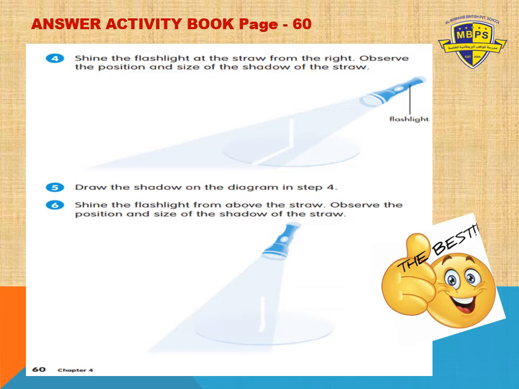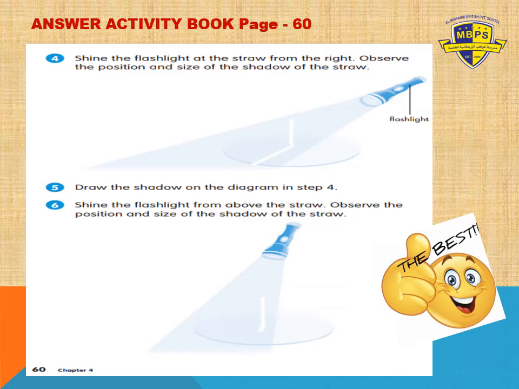Then in step 6, shine the flashlight from above the straw. When you just saw it from above, what happened? Who will tell me, when a source of light is put very near from above, what will happen to the position and the size of the shadow? Will it change, or will it be the same like the right side? Yes, very good, grade 1. It will change. The shadow will be longer or shorter? Yes, it will be shorter.